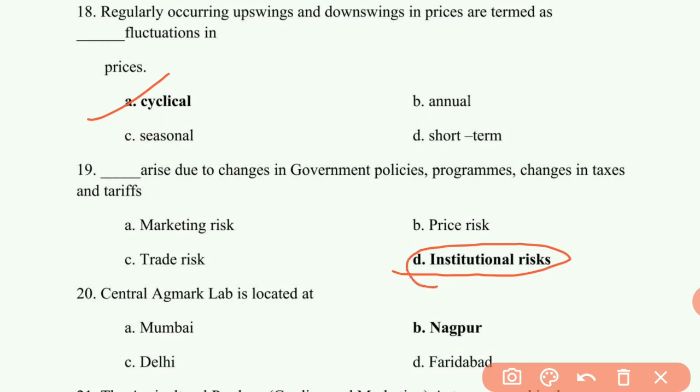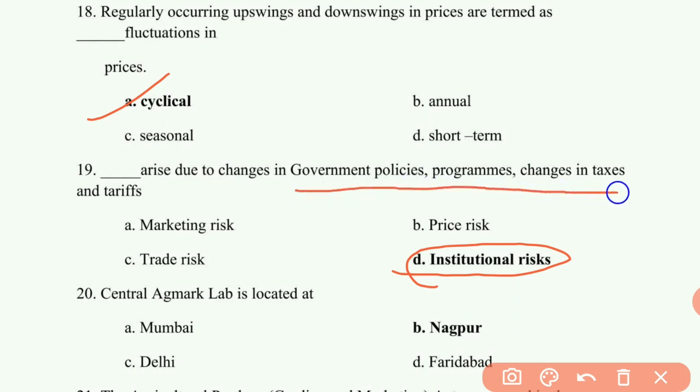institutional risks. Risk. What is meant by risk? Risk is inherent in all marketing transactions. Fire, rodents, quality deterioration, price fall, change in taste, habits or fashion, placing the commodity in the wrong hands or area are also associated with marketing risk. There are three types of risk: physical risk, price risk and institutional risk. Institutional risk includes risk arising out of a change in the government budget policy, imposition of levies, price controls, etc.